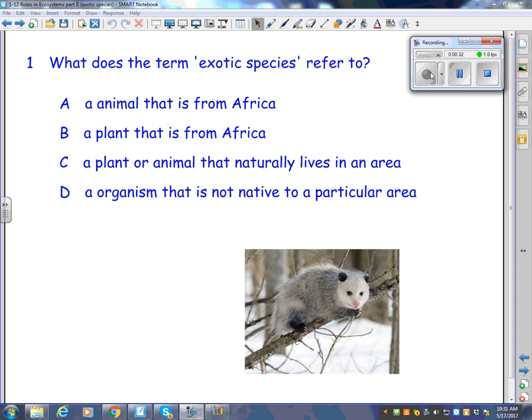All right. So what does the term exotic species refer to? If you want to read it in the first paragraph right here, look at the answers there in that very first paragraph. Exotic species refers to an animal that is from Africa, a plant that is from Africa, a plant or animal that naturally lives in an area, or an organism that is not native to a particular area.